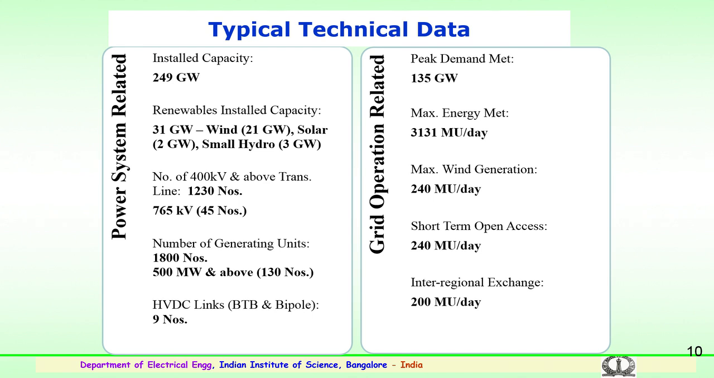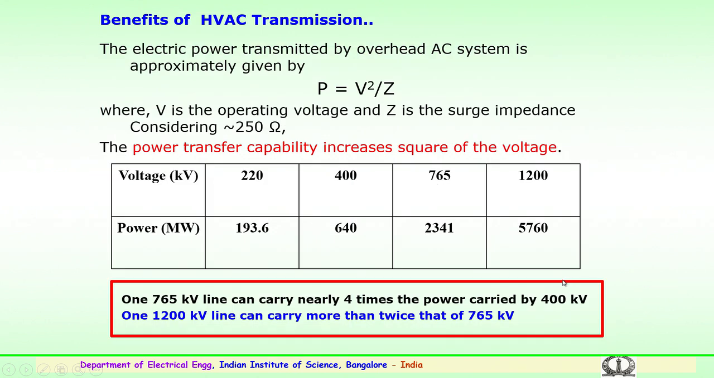The maximum wind generation is about 240 million units per day. The short term open access available is around 240 million units per day. The integrated regional exchange is around 200 million units per day. This is the typical data which has been obtained from the Central Electricity Authority or the Power Grid, Government of India. So, we were looking into the benefits for long distance transmission.